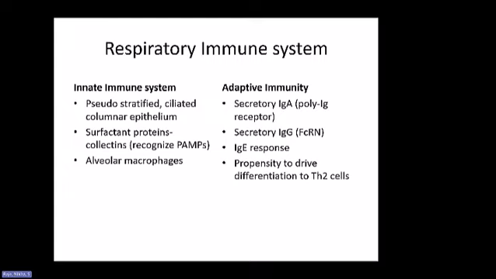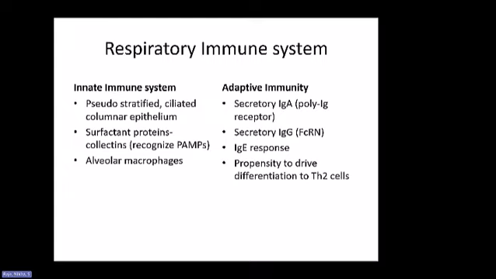Now, the respiratory immune system again has pretty similar regional immunity. So it has an innate immune system and an adaptive immune system. But instead of having that epithelial layer, the respiratory system has pseudostratified ciliated columnar epithelium that helps in providing the initial physical barrier. There is a chemical barrier provided by some of the proteins that are released that have antibacterial or antimicrobial properties.